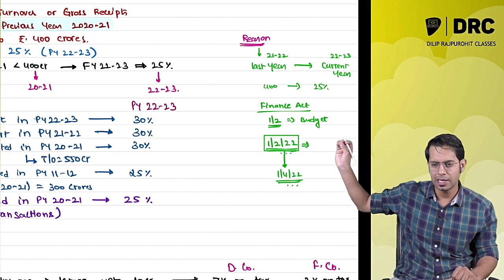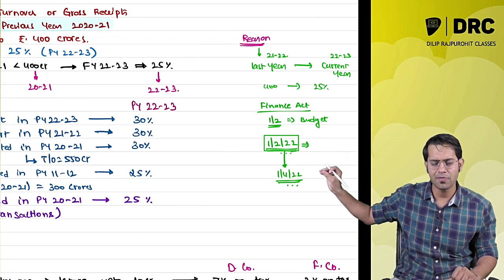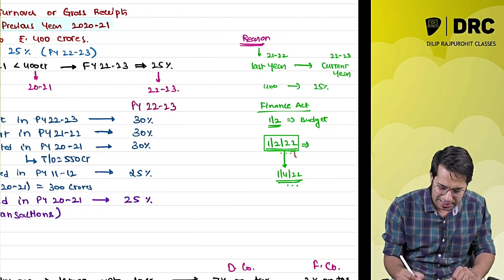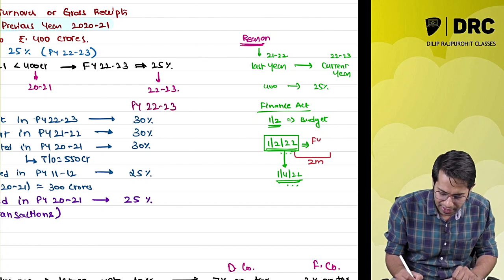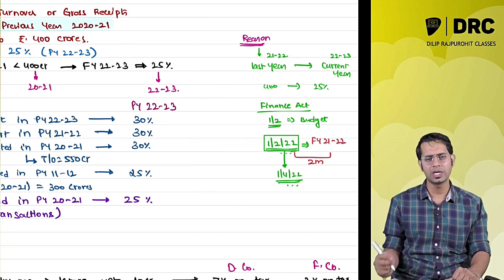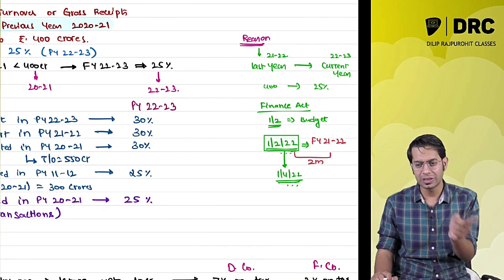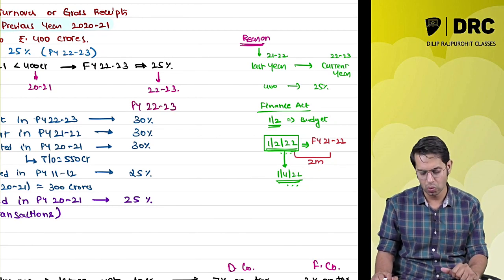Now, can I say I have 2 months time for this financial year 21-22 to close?